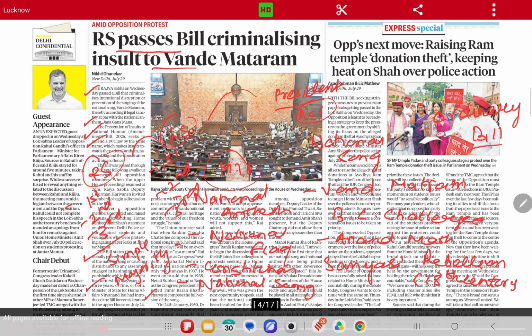But if the President uses her veto power, there are three veto powers available with the President of India. Number one is the absolute veto, meaning the President withholds her assent. If the President uses her absolute veto, the bill will become null and void and the bill will be dead. The President may also use the suspensive veto. If the President uses the suspensive veto, she will be able to send the bill back to the Houses of Parliament for reconsideration.